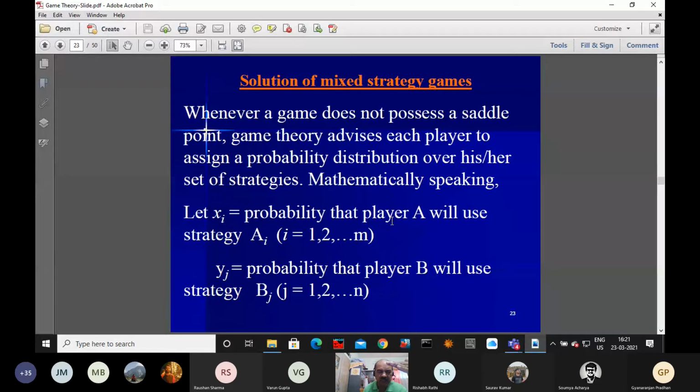But the earlier restriction for the linear programming problem was that their sum was not equal to 1. Here, the extra condition we have imposed is that small x1, small x2 up to small xm sum to 1. Similarly, for the dual variables y1, y2 up to yn, their sum equals 1. This is the distribution we have introduced. So we proceed further.